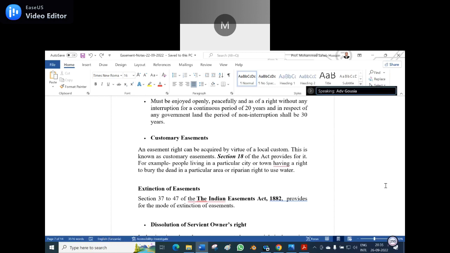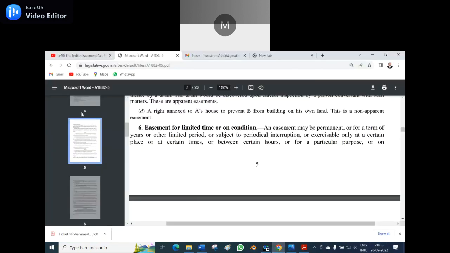Sir, what is riparian? Here, riparian right to use the water means, to my knowledge, continuously enjoying it without any interruption.